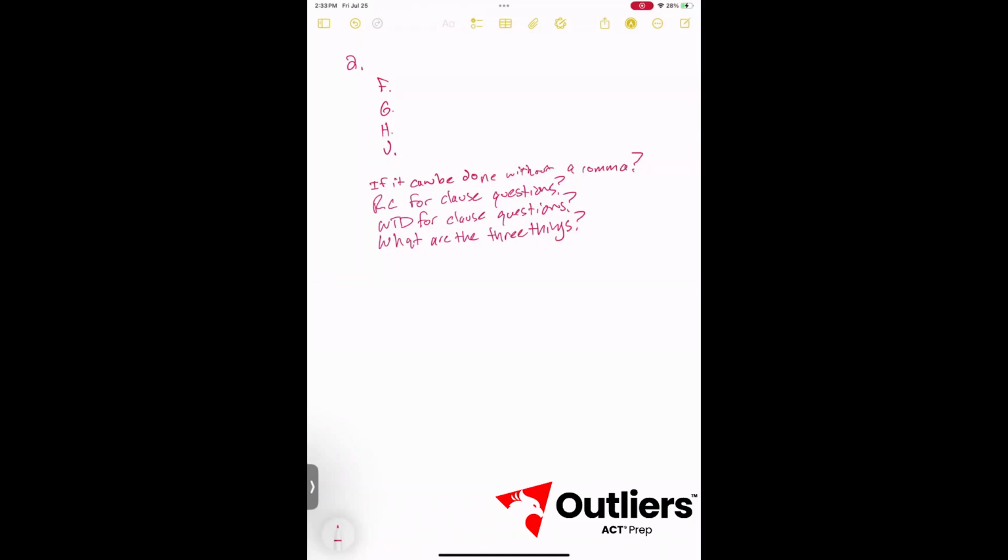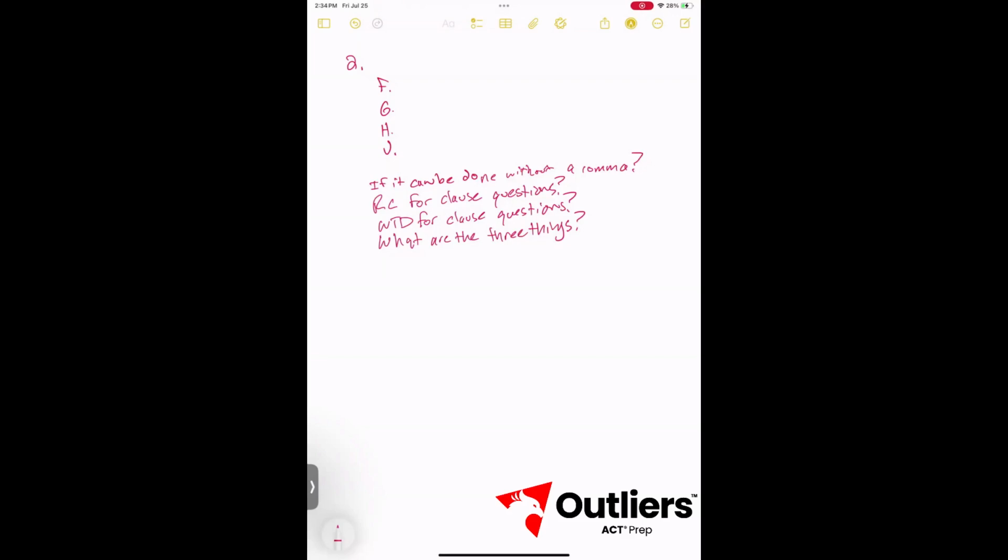And the last one is clauses separated properly. So Bentley made is our first subject verb combo. He produced is our second subject verb combo. But Bentley made does not have a dependent clause marker, so it's an independent clause. When he produced does have a dependent clause marker. It's a subordinate conjunction, which does not need a comma in front of it. Okay, so this is separated properly. Subordinate conjunctions are one of the exceptions when you don't have to have a comma separating an independent and a dependent clause. So these are separated properly. So we can't eliminate answer F. It doesn't mean that it's the right answer, but it does mean we can't eliminate it.